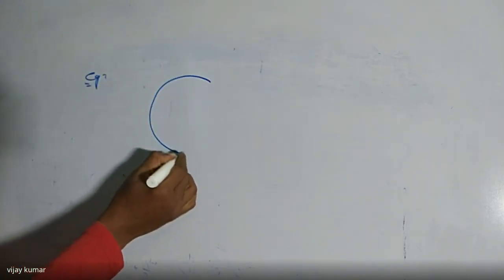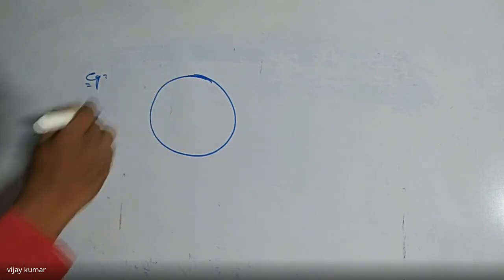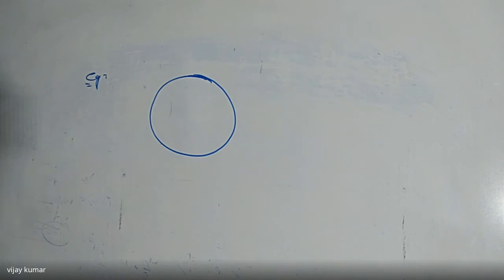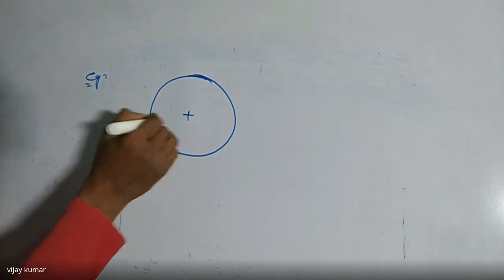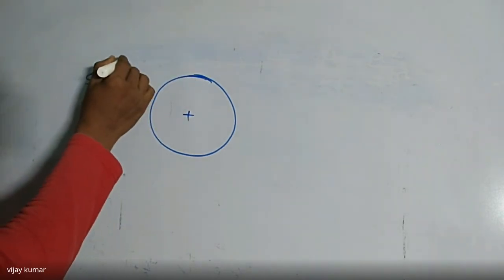A circular rod is given which is having some diameter. I am taking a steel strip which is having a cross section in the form of a rectangle, or we can take a copper wire also. So I am taking a copper wire here. So this is the copper wire.